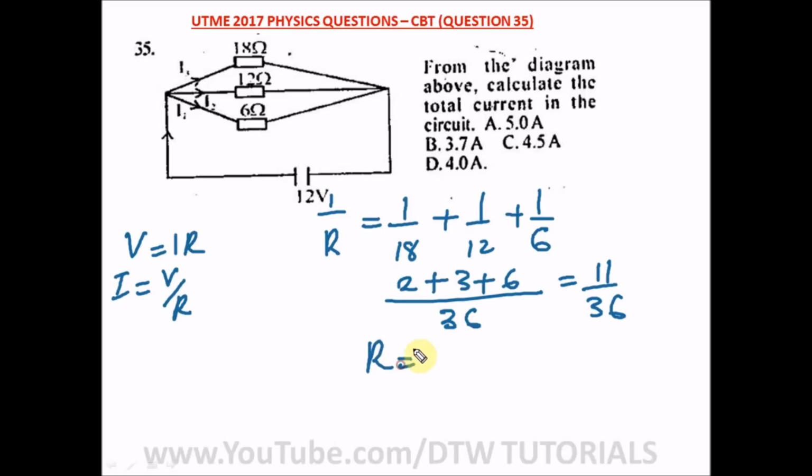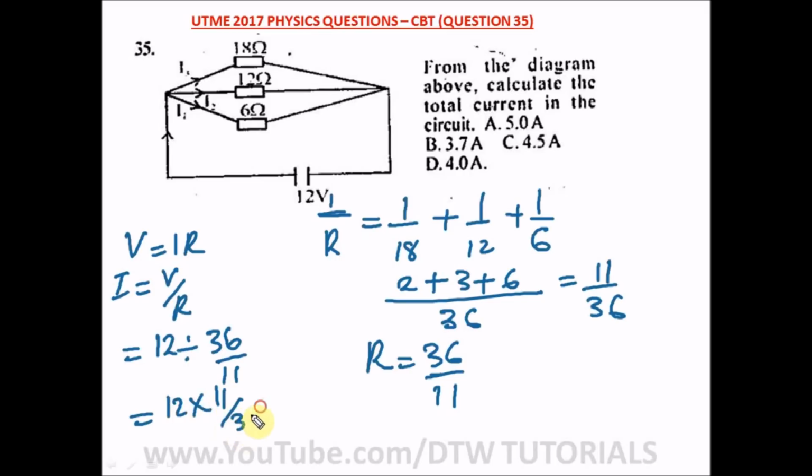Since this is 1 over R, to get R we have to invert this, so we have 36 over 11. Bringing this R here, our V is 12, so we have 12 divided by 36 over 11. Inverting this and changing the sign to multiplication, we have 12 times 11 over 36. 12 goes into 36 three times.